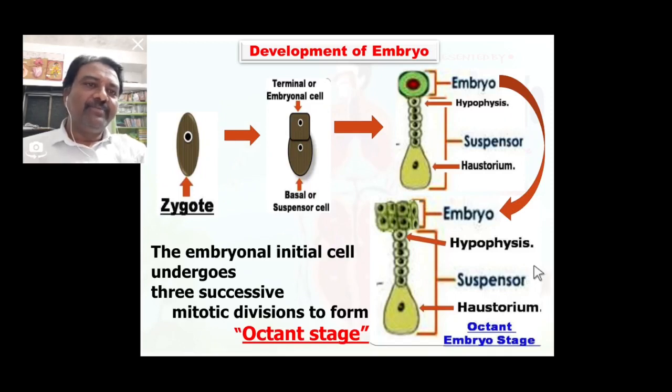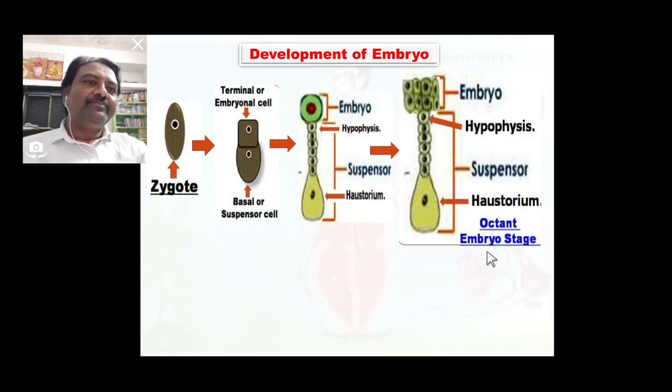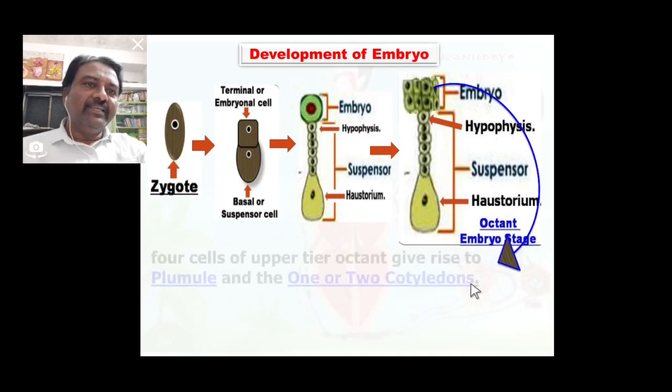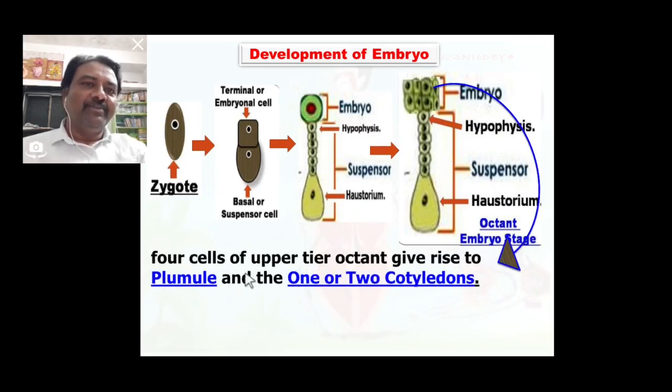octant stage of embryo. Now why is this octant stage of embryo essential? Because the 4 cells of the upper tier of the octant give rise to plumule and 1 or 2 cotyledons. You know, from plumule develops the shoot system. You know, monocotyledon has 1 cotyledon and dicotyledon has 2 cotyledons.